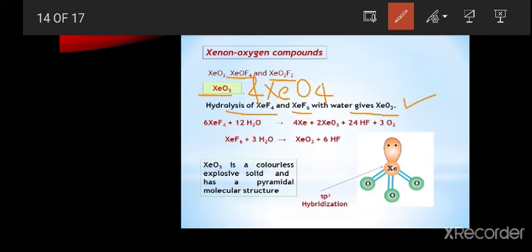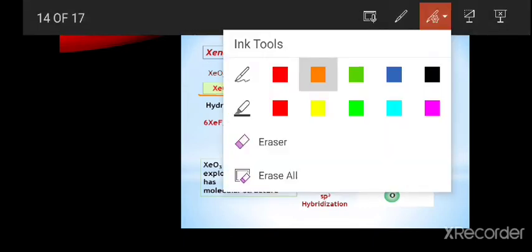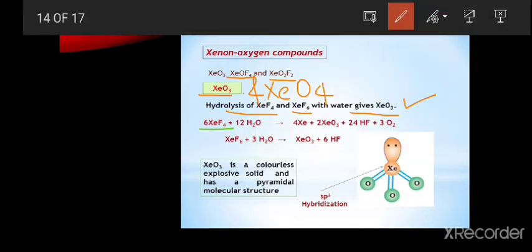This is the preparation method of the xenon trioxide. See this: first, 6 moles of xenon tetrafluoride are reacted with 12 moles of water. Here we are getting 2 moles of xenon trioxide with 4 moles of elemental xenon. By using this reaction, we are getting 24 moles of hydrogen fluoride and 3 moles of oxygen. These are liberated by using this xenon tetrafluoride on hydrolysis.